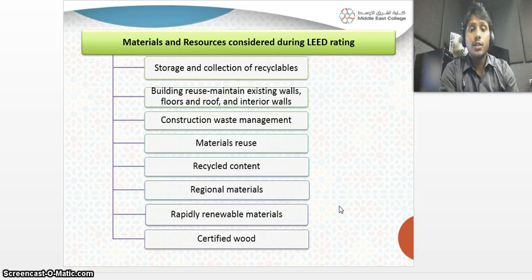Generally, the materials and resources considered during LEED rating include storage and collection of recyclables. So how the materials are stored and collected for recycling. There are so many recyclable materials in civil engineering, like using fly ash in bricks and soil improvement techniques. We have so many things like that. Like building reuse, maintaining existing walls, construction waste management. This is more important: construction waste management, materials reuse and recycled content. All this comes under LEED rating.